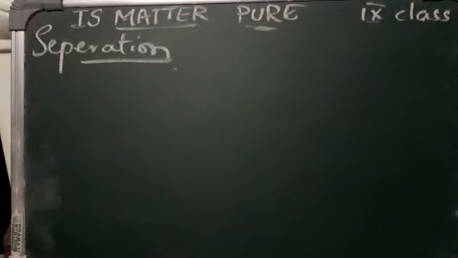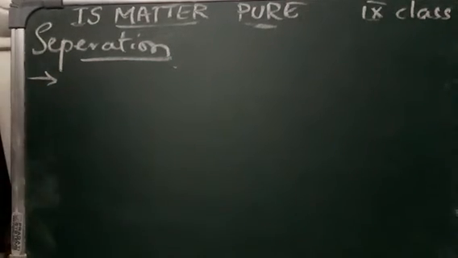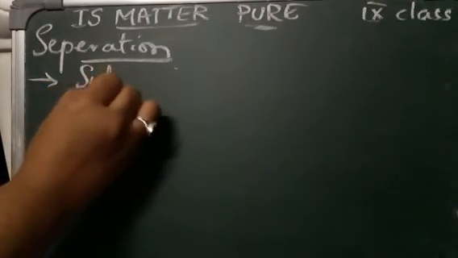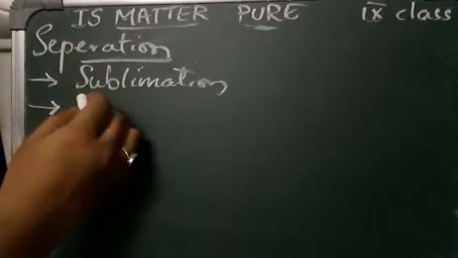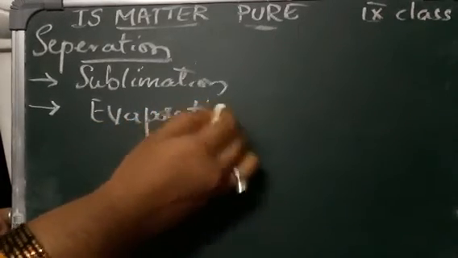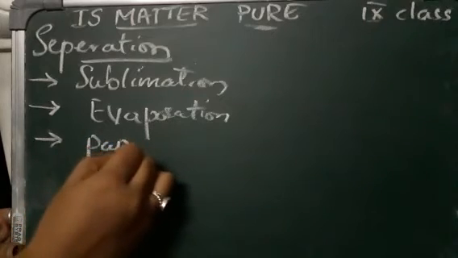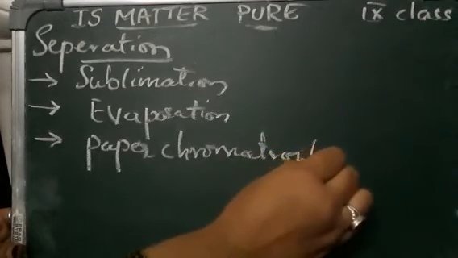The process of separation is nothing but how we are going to separate mixtures. As we have learned, two substances get combined and form a mixture, so how we are going to separate that, we are going to learn here. We have three separation methods: sublimation, the second method, evaporation, and next, paper chromatography. We are going to learn about these three methods in this video.